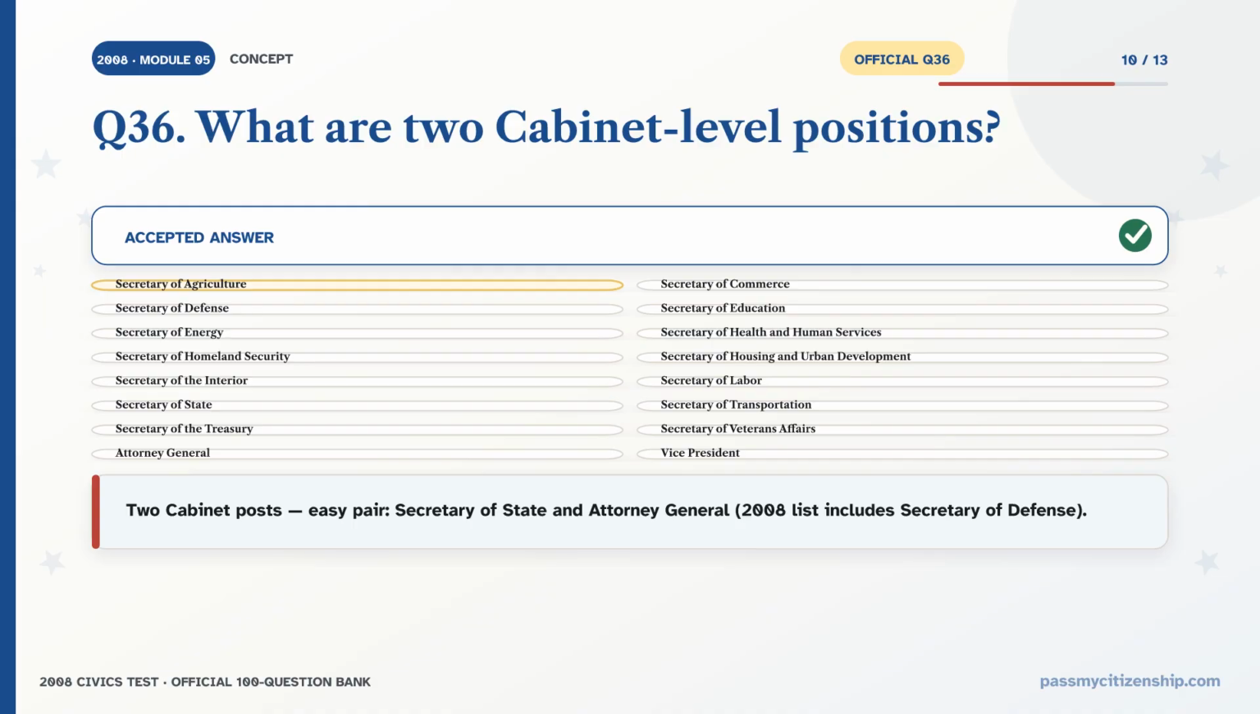2 cabinet posts, easy pair. Secretary of State and Attorney General. The 2008 list includes Secretary of Defense. Name any 2. Easy pair, Secretary of State plus Attorney General. Note: this 2008 list says Secretary of Defense. The 2025 bank's differently worded longer list is not valid here.